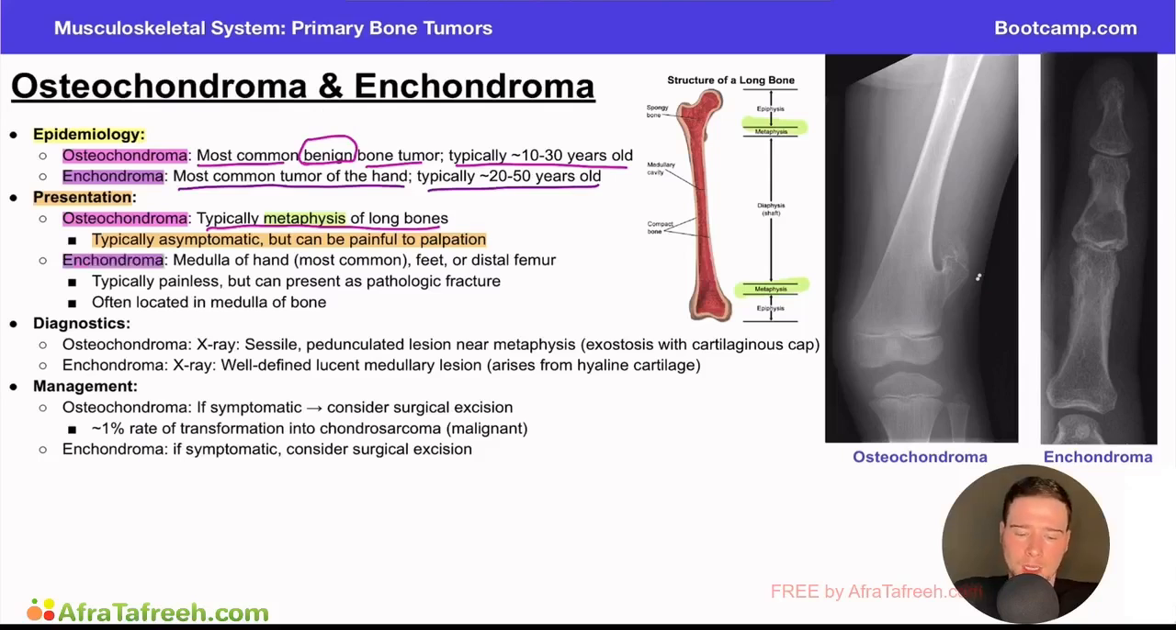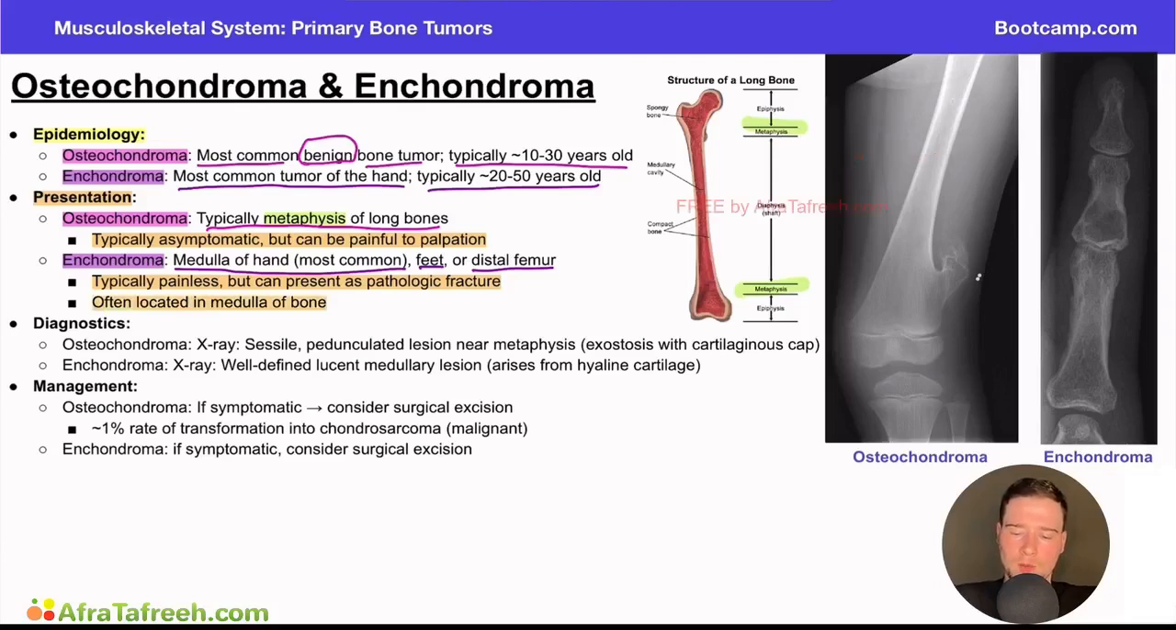Now, when we look at our enchondroma, we'll notice some similarities and some differences. A key difference here is going to be the location, and these are more likely to be seen in the medulla of the hand, most commonly in the feet, or in the distal femur. Again, this is going to be a similar presentation. The metaphysis and the distal femur can be similar areas on a bone, but if we're thinking about the hand, right, we're thinking more of an enchondroma versus an osteochondroma, more likely to be in a long bone. Again, a similarity here. These are typically painless, but they can present as a pathologic fracture in patients. And also, as we said, these are often located in the medullary portion of the bone.